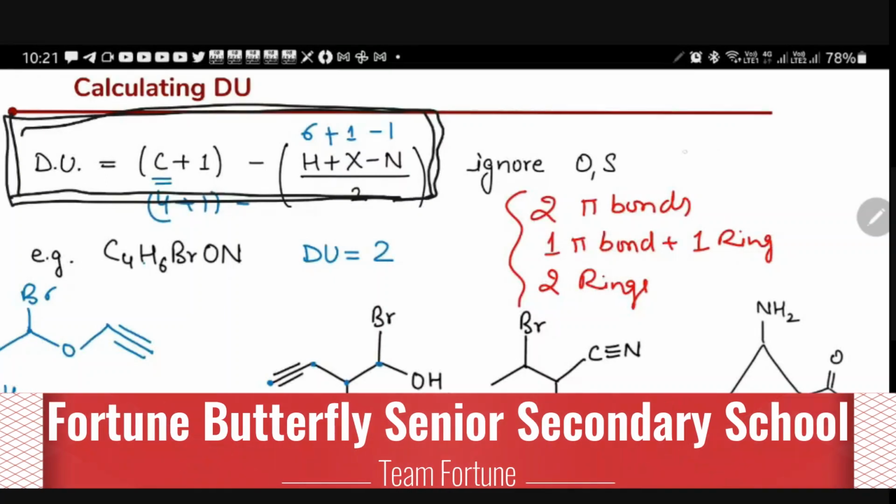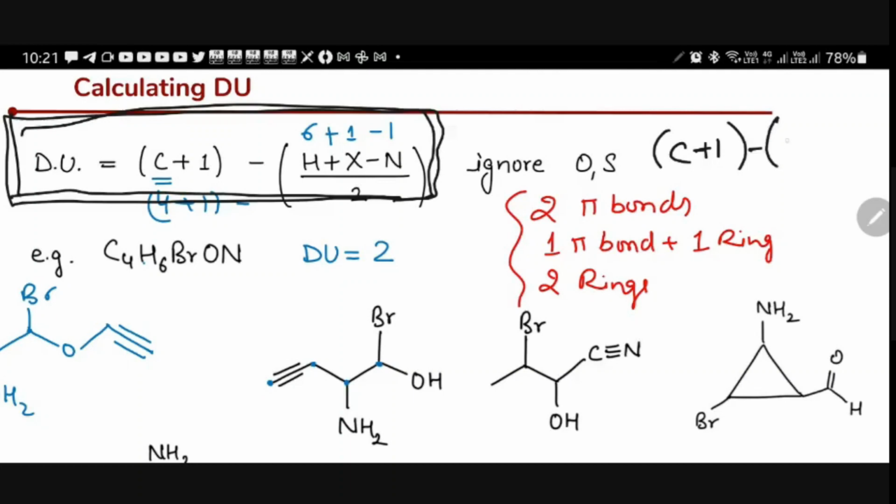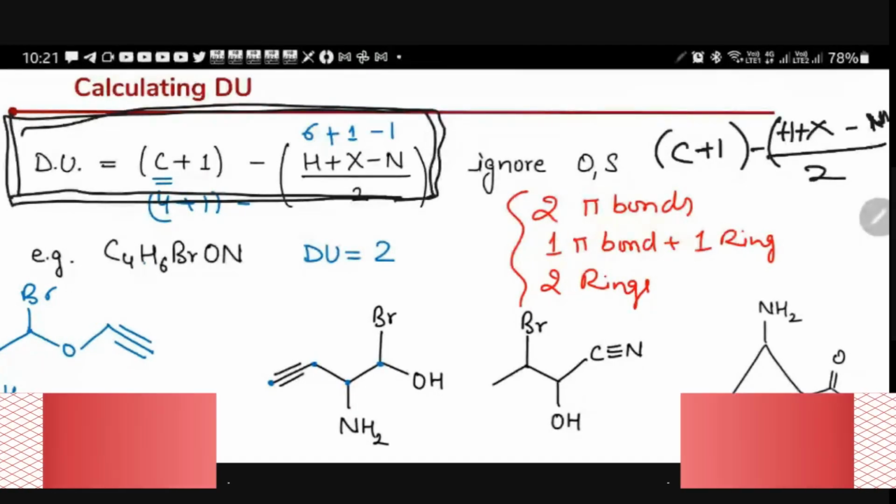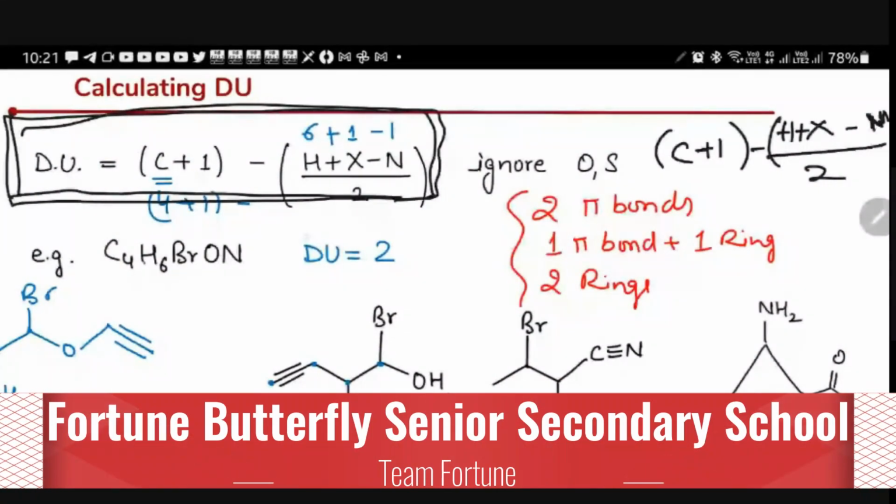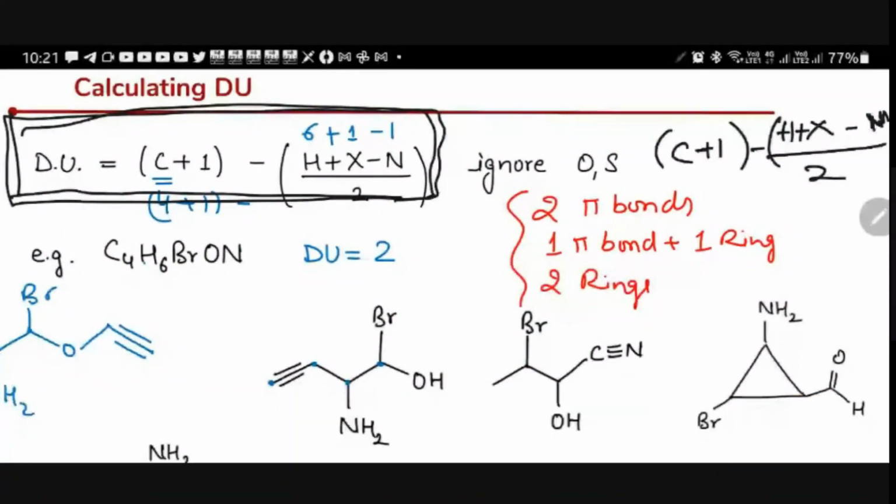I'll write here C plus 1 minus hydrogen plus X minus nitrogen, all by 2. We have to calculate the number of hydrogens, the number of halogens, minus the number of nitrogens, by 2. If there are any oxygens and sulfur, ignore them. You don't bother about them. Okay, now we have one example.